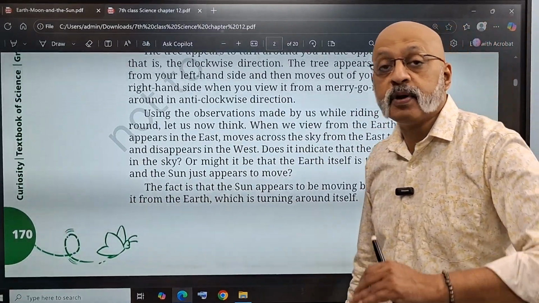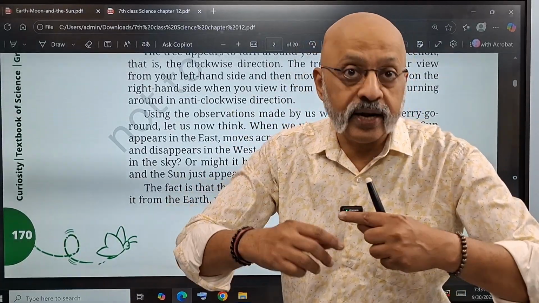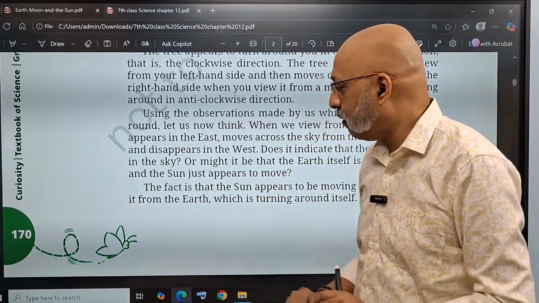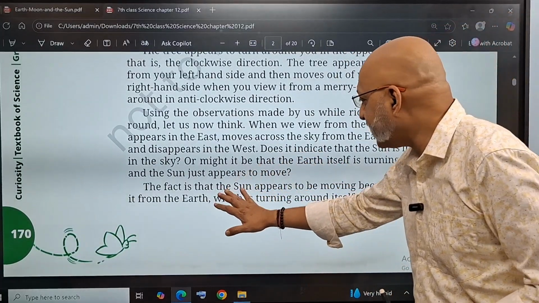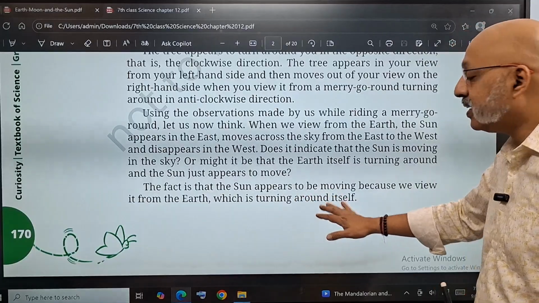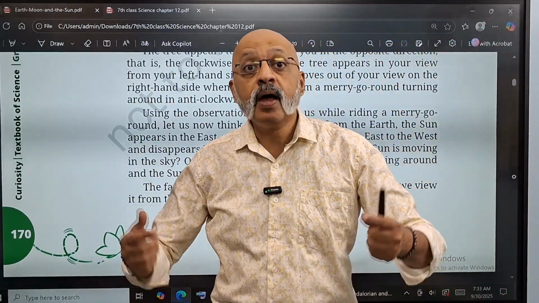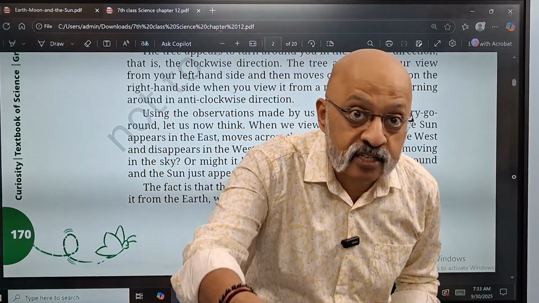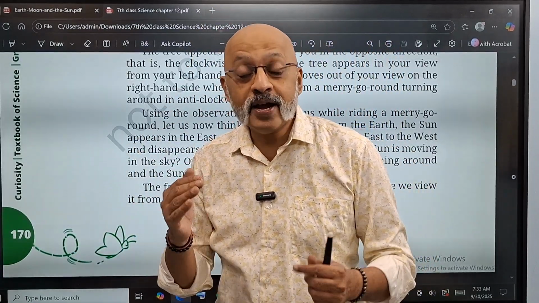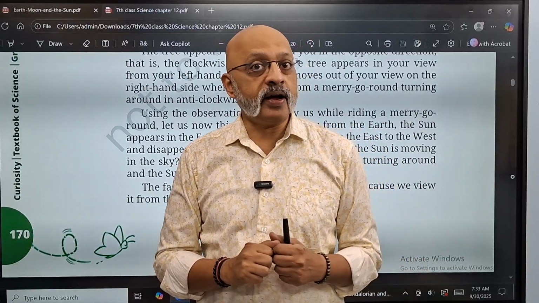The same concept applies to the earth moving on its axis, as in rotating. Revolving we will come to after a little while. The fact is that the sun appears to be moving because we view it from the earth, which is turning around itself. So because we are turning, we feel the sun is moving. It's like in human beings, we think that person is doing something against me.